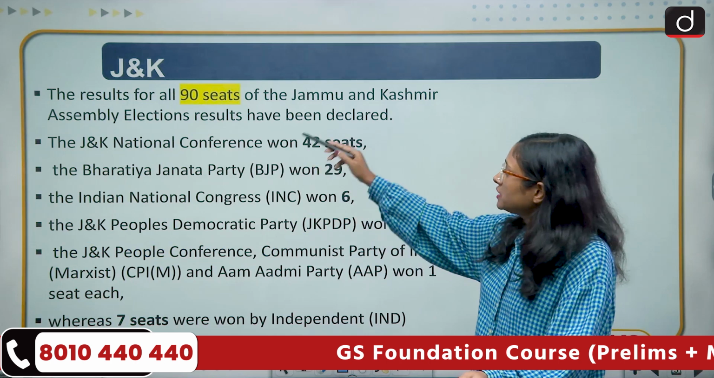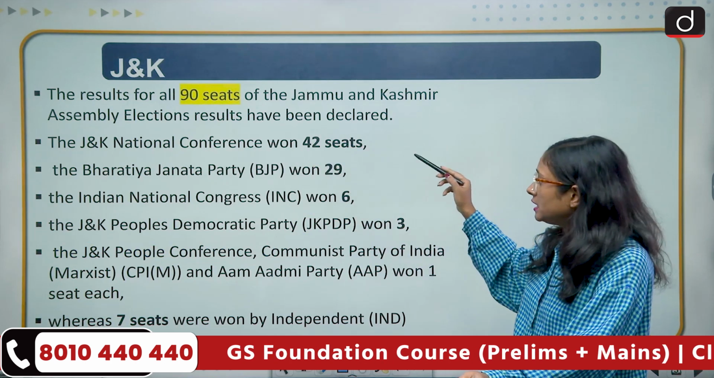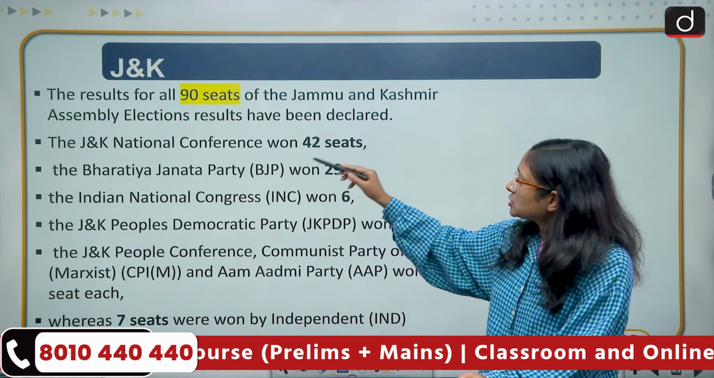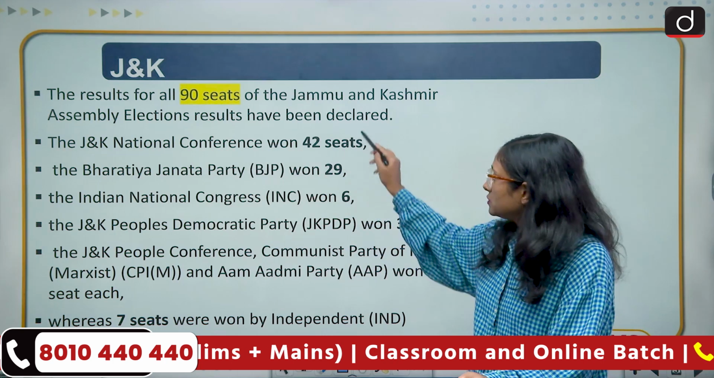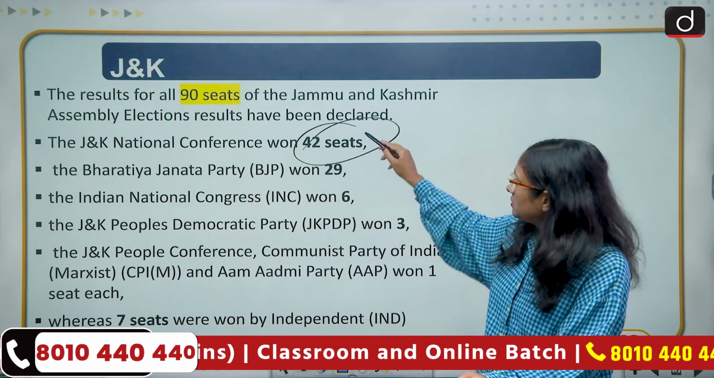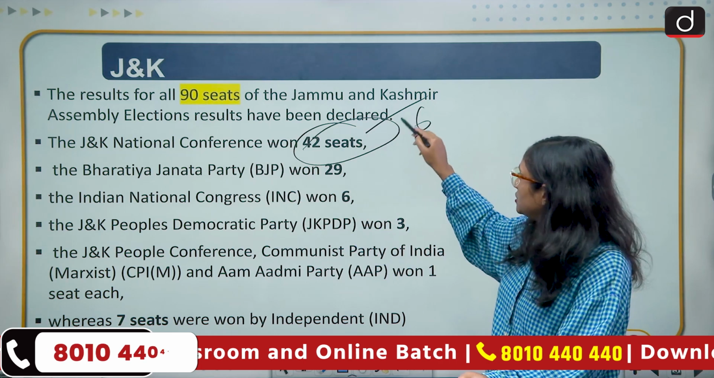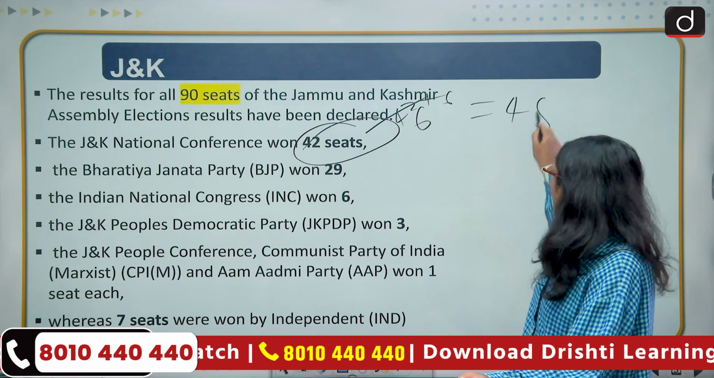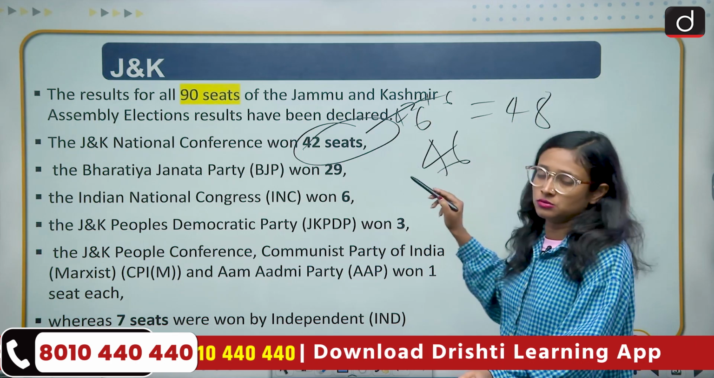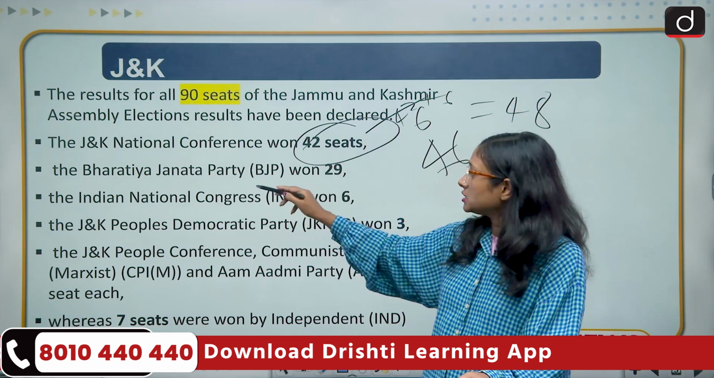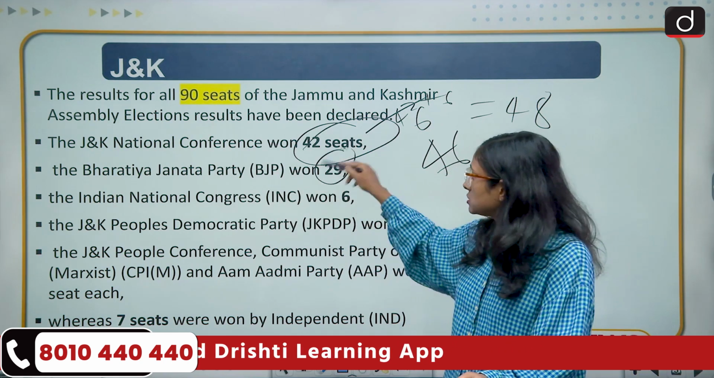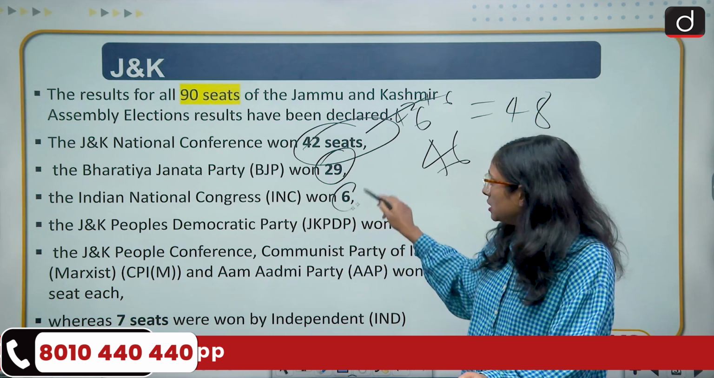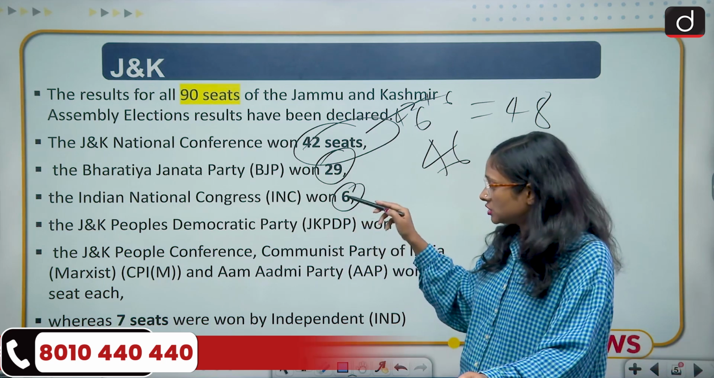The results of the 90 seats of Jammu and Kashmir have been declared, and here we have the party-wise seat share. J&K National Conference won 42 seats, and together they are fighting along with the Congress. So 42 plus Congress 6 makes 48, and for a majority they need 46. That's why they are in the majority. Bharatiya Janata Party 29, and these are mostly in the Jammu area. Indian National Congress 6, and here the Indian National Congress has decreased its seat share this time.